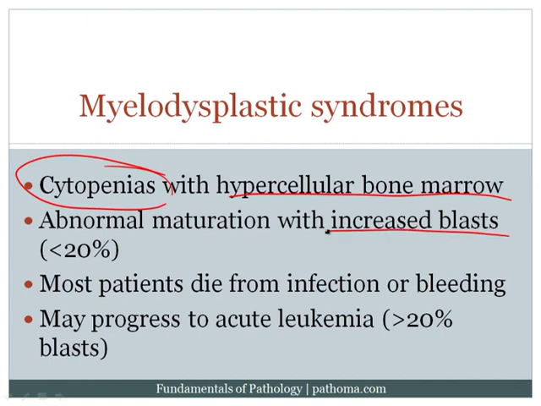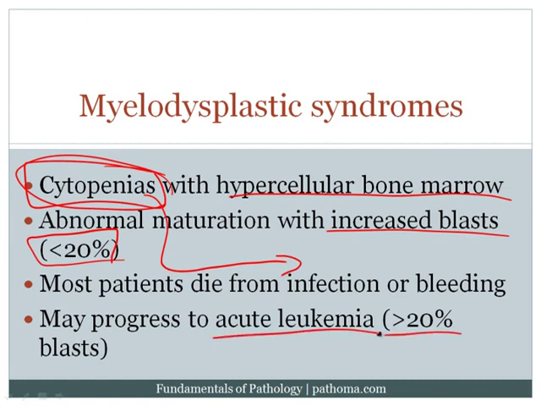In this particular case, if you were to do a bone marrow biopsy, you would see increased blasts. However, those increased blasts would be less than 20%. Of course, greater than 20%, we would not call it myelodysplastic syndrome, we would call it acute leukemia. Most of these patients, because they have cytopenias, will actually die from infection or bleeding, but a subset of them can progress to acute leukemia, such that if the blasts become greater than 20%, then we would say that the patient has, for example, AML that has arisen in a background of myelodysplasia.